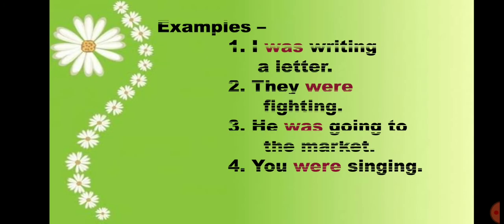Let's see some more examples. I was writing a letter. They were fighting. He was going to the market. You were singing. As you can see, I have used was, were according to the subject, and with was, were I have used the verb ing form like writing, fighting, going, singing.